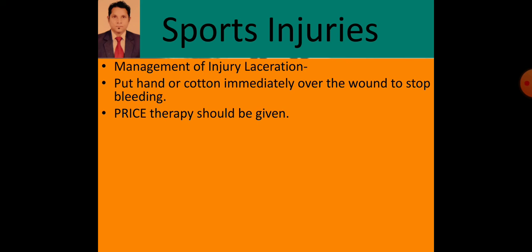That's why immediately after the injury, we try to put a hand over the wound to stop bleeding. If the wound is major, we cannot use a hand, so we can put some cotton or any clothing, press it and try to stop the bleeding immediately. Slowly, the bleeding will stop.